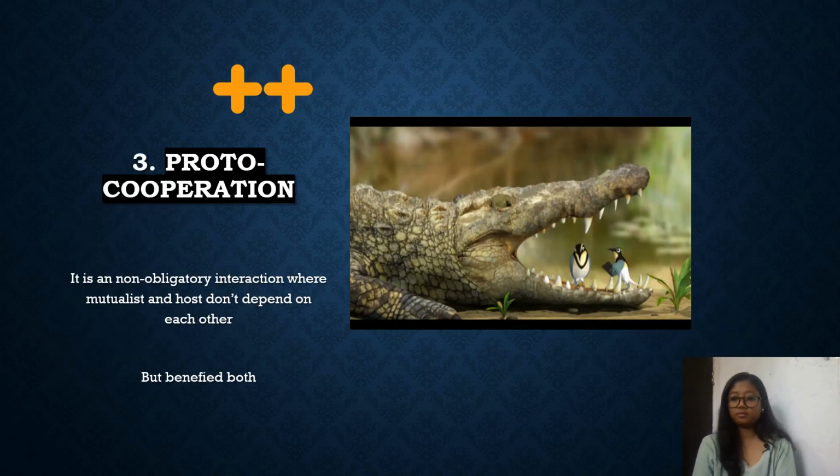The last one in positive interaction is proto-cooperation. It is a non-obligatory interaction where the mutualist and the host do not depend on each other but both are benefited.